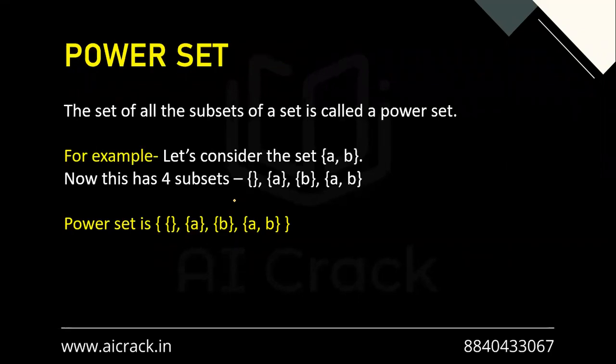Now talking about the power set. So power set is nothing but the set of all subsets. So let's take this example. We have the set A comma B. So basically 2 raised to the power 2 subsets will be there, as we discussed earlier. So these subsets are the null set, A and B both singleton sets, and A comma B equal set, which is basically the improper set. So a set containing all these elements is a power set. As mentioned here, power set is like this. So basically a set containing all the subsets of set A.